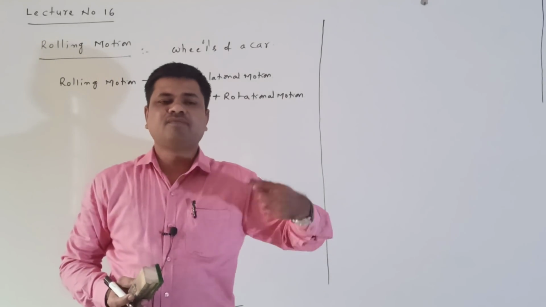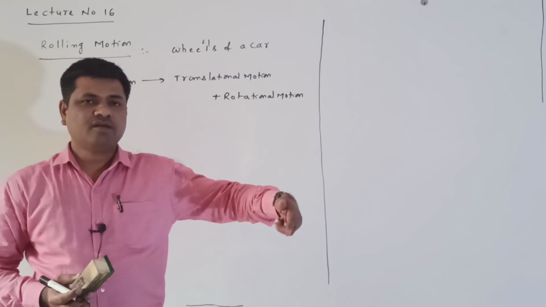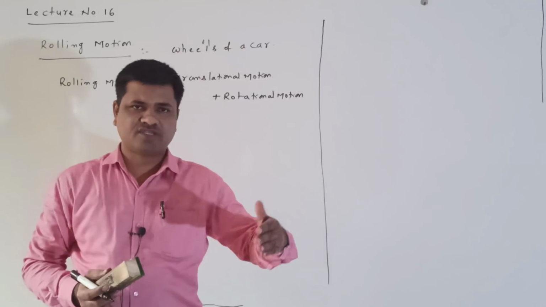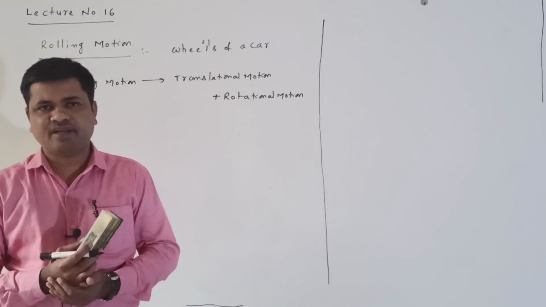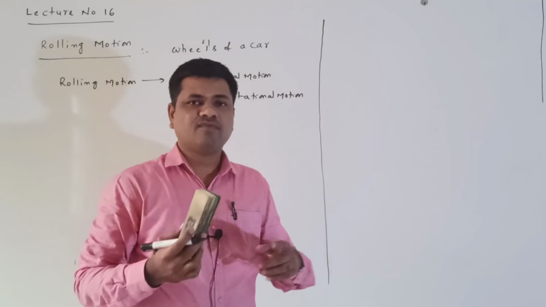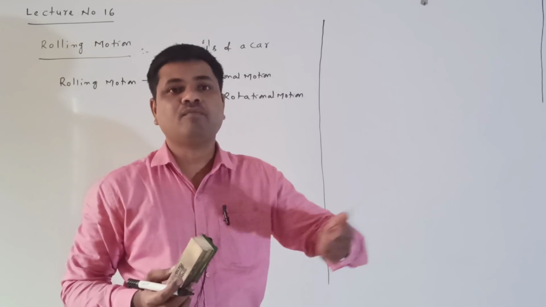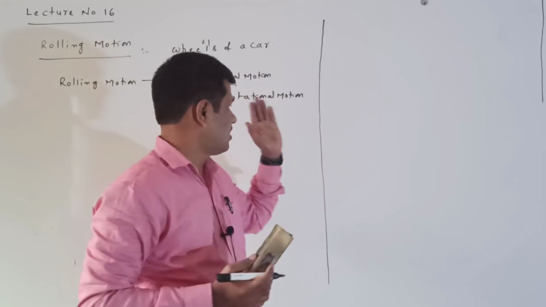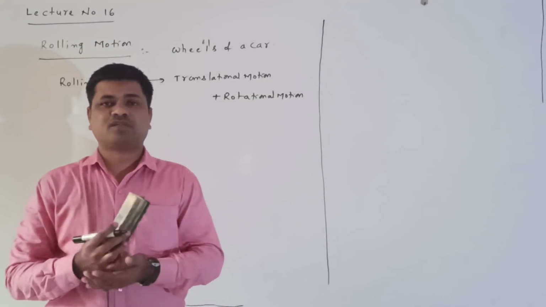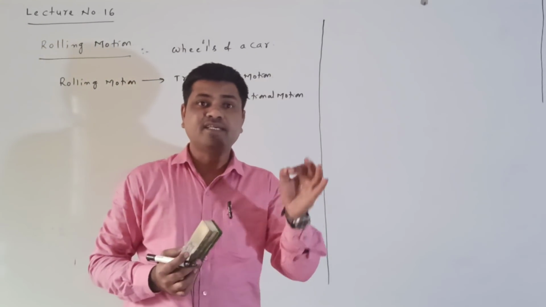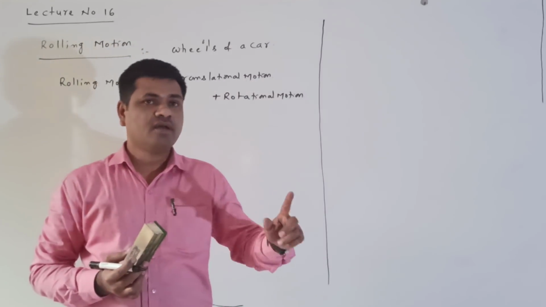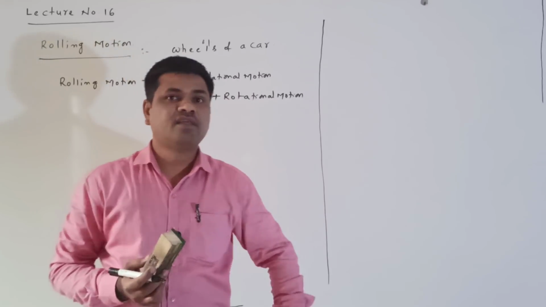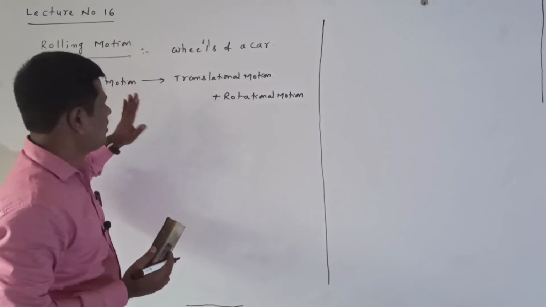Suppose the wheels of the car are rolling. They are always rolling when moving in the forward direction. When the car is moving forward, the wheels of the car are in rolling motion. It has translational motion and rotational motion. These two take place simultaneously. Simultaneously means translational and rotational motion both take place at the same time. That type of motion is called rolling motion.